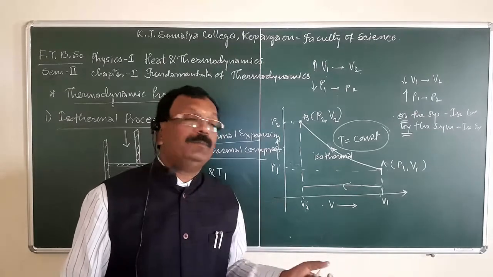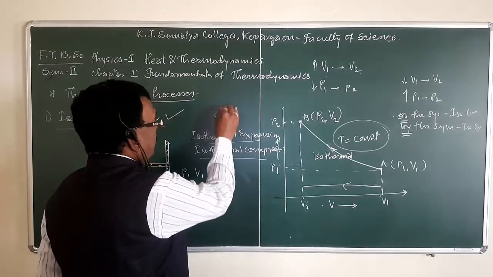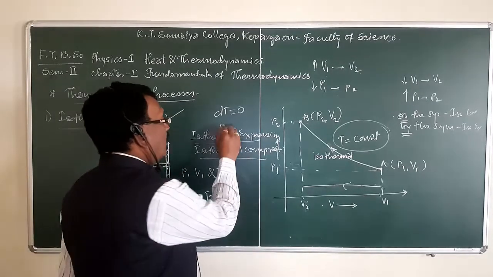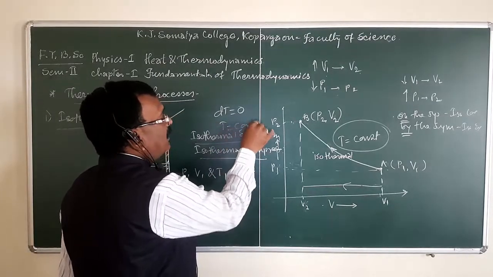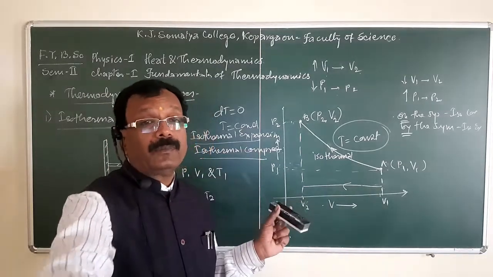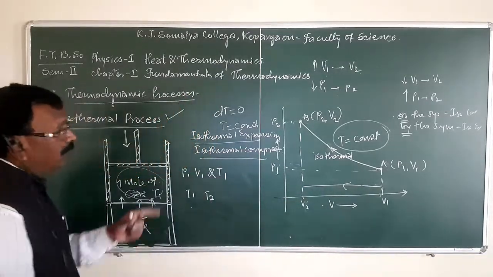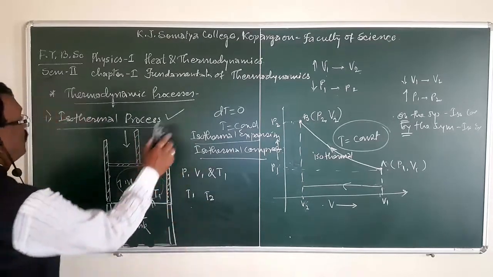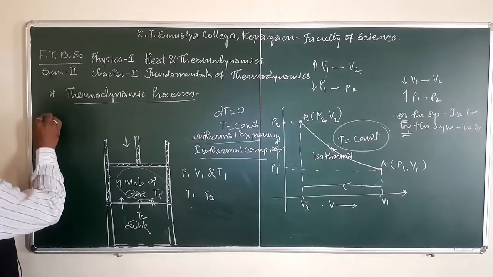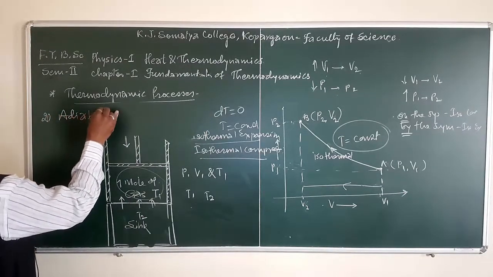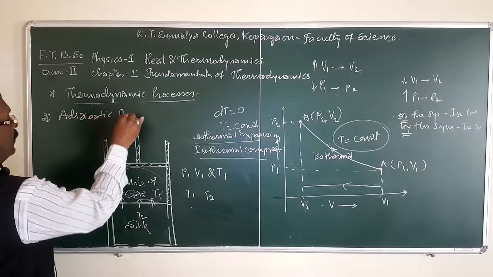That means, in simple words, change in temperature is always 0, or T is equal to constant, and such types of processes are nothing but isothermal processes. Now, the second process, the adiabatic process.